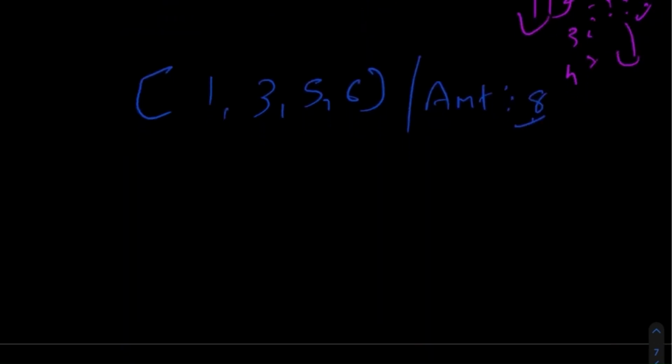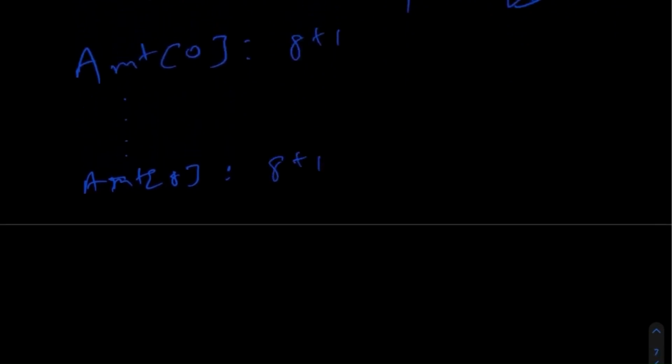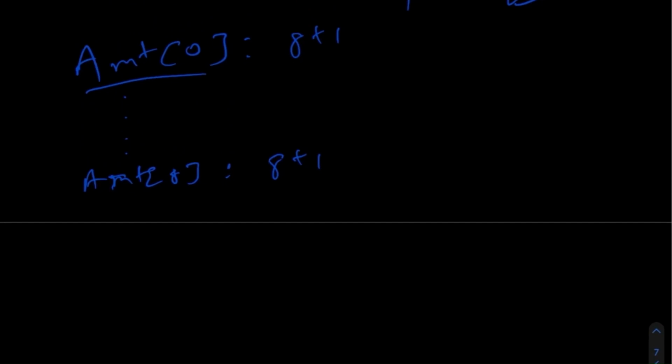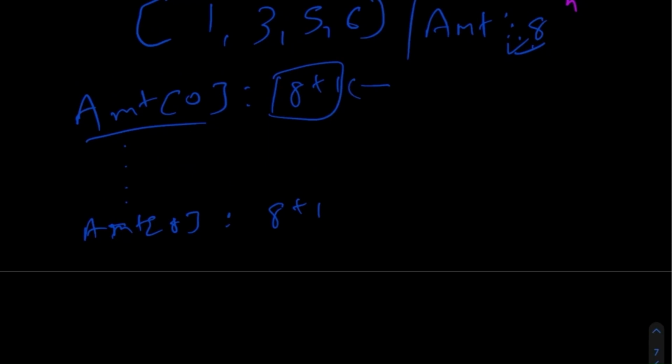Initially we would create an array of amounts from 0 all the way up to 8, and we will initialize all the values with a value that is higher than 8, so let's say 8 plus 1. Now we will start with our solution. So far all the values in this amount array are 8 plus 1, and this represents the number of coins needed in order for us to generate any particular value.